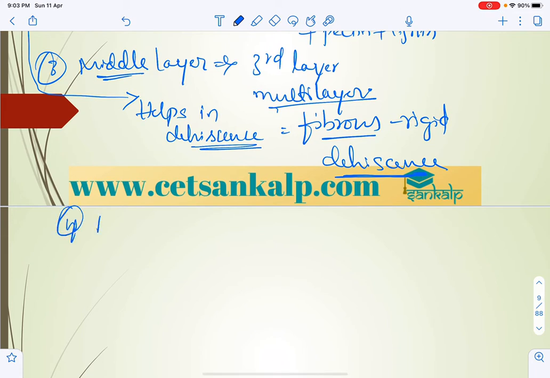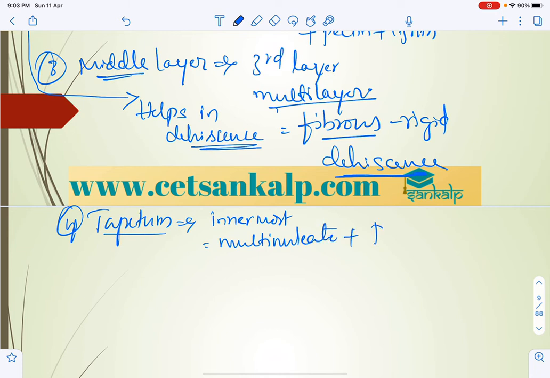And next, the fourth layer, that is the tapetum. This is the innermost layer, with multinucleate, polyploid cells. This is very important: multinucleate, and the ploidy is polyploidy, which we can represent as 3n.